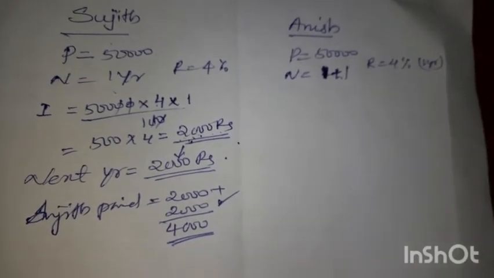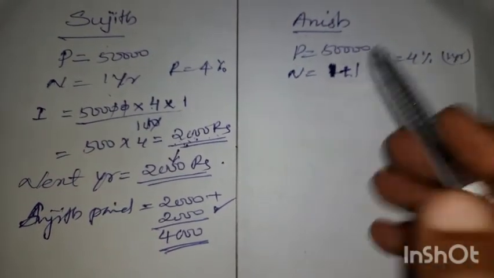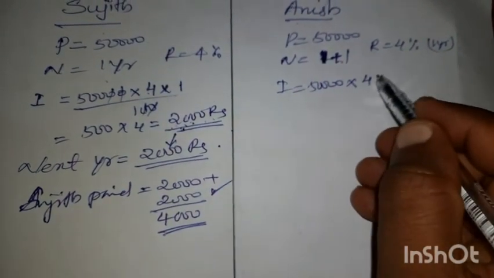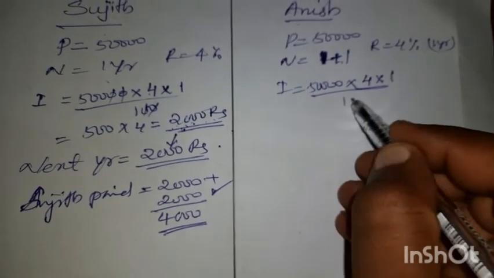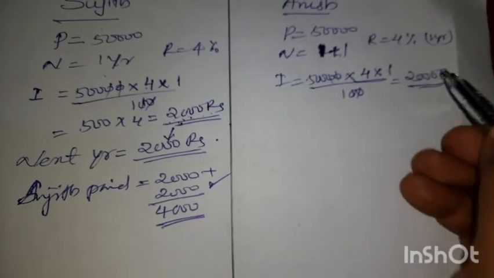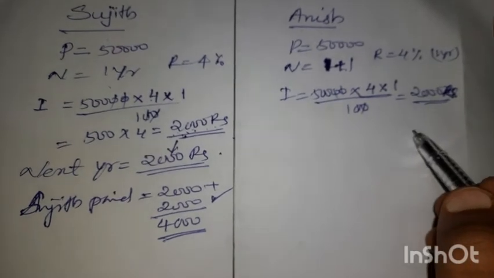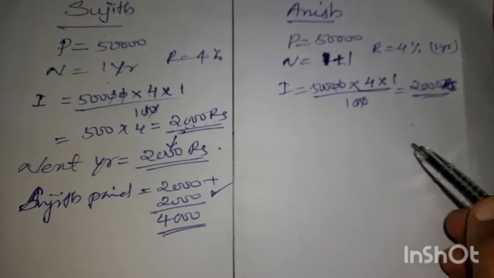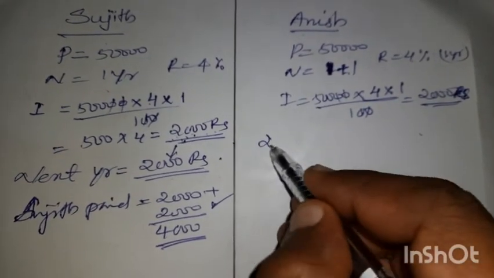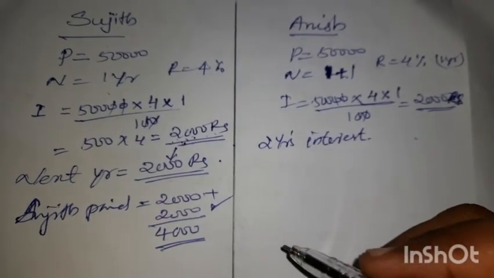Then see the case of Anish. The same interest he has to pay in the first year. So interest is equal to 50,000 into 4% for 1 year, divided by 100. So 2,000 rupees was the interest of Anish also. But he did not complete the loan. In the second year also the loan is extended. So the second year's interest has a change.